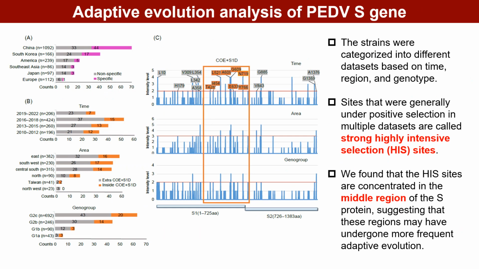Adaptive evolution can alter viral pathogenicity and antigenicity. We evaluated the selection pressure on the S protein based on algorithm software. We categorized the strain sequences into different datasets based on time, region, and genotype, and defined the sites that were generally under positive selection in multiple datasets as strong, highly intensive selection sites. We found that these sites are concentrated in the middle region of the S protein, suggesting that these regions may have undergone more frequent adaptive evolution.